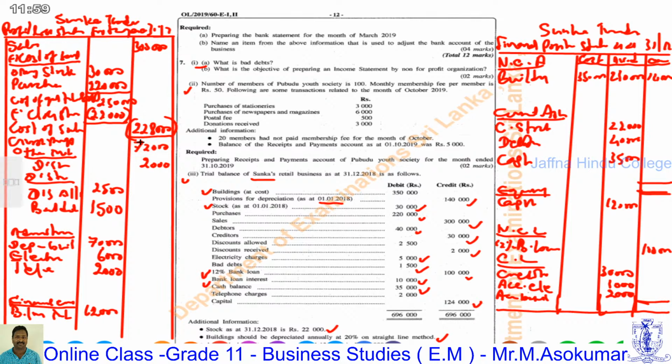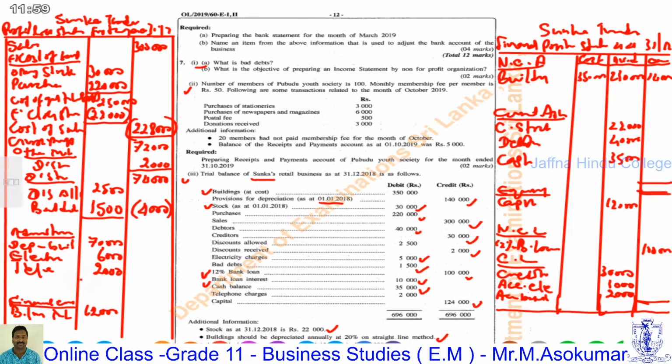Gross profit plus other income of 2,000 is 74,000, the total income. The distribution expenses total 4,000, which is deducted as expenses.